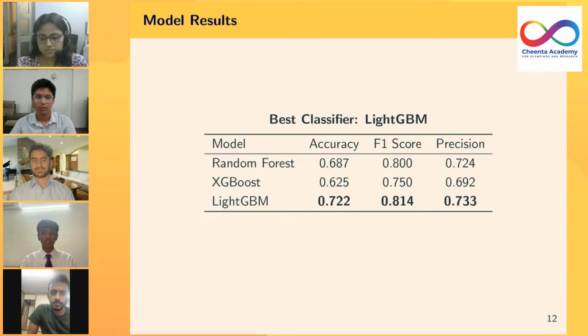So over here, we can see the scores for different models of the prediction model. And out of all the models, we have chosen three for our research purpose. The first one being random forest classifier, the second being light GBM, and the third being XGBoost, which is a more fine-tuned version of light GBM itself. Out of all the three different models that we have worked with, we found that light GBM gave us the highest accuracy of 72% with an F1 score of 0.81. Light GBM is a model that is developed by Microsoft in collaboration with Peking University, and through our experimentation, we found that it gave us the highest accuracy. Next slide, please.